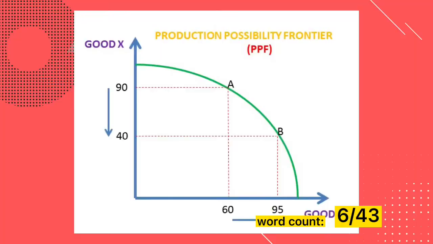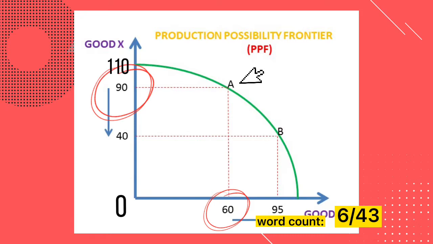In production possibility curve, let's say the maximum quantity possible to produce goods X is 110, but this will cause no goods Y to be produced. So if we produce 60 goods Y, we can only produce 90 goods X. So 20 goods X is the benefit lost. So here we say 20 goods X is the opportunity cost to produce 60 goods Y.